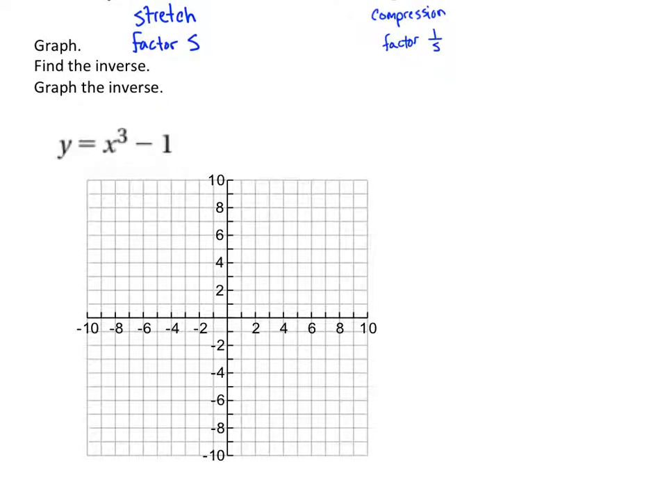So here we go. Our instructions are to graph, find the inverse, and graph the inverse. So go ahead and start by just graphing it. You've got an x cubed that's been shifted. And how has this been shifted? Down 1. So go ahead and graph that, and I'll graph it, and you can compare your graph to mine.